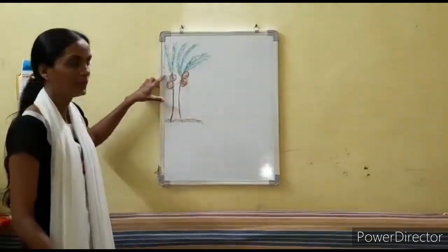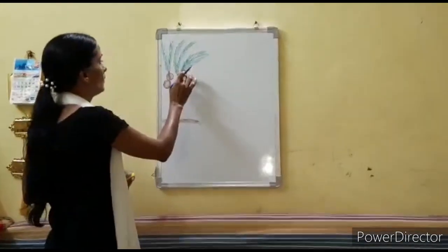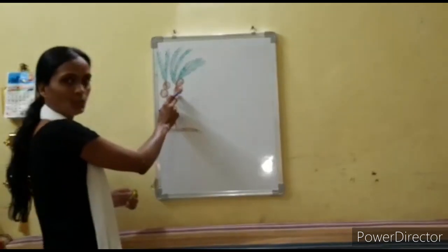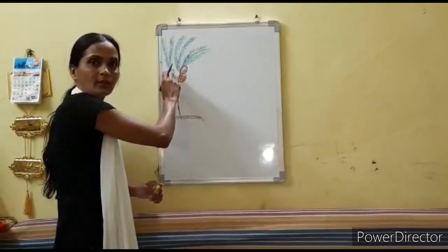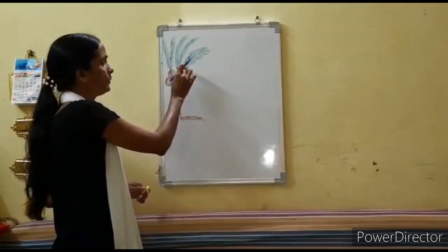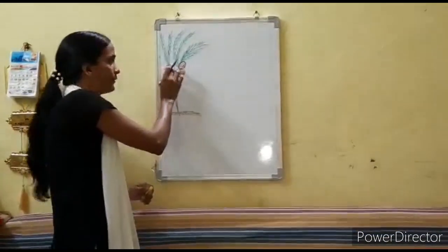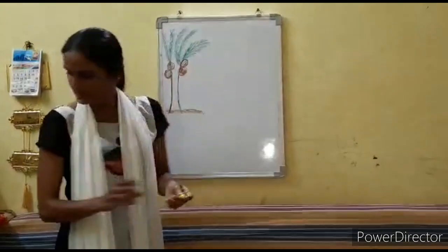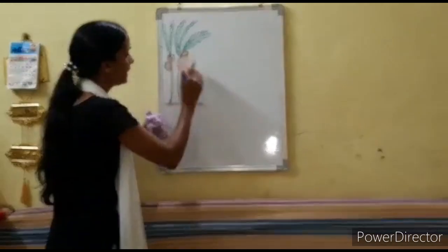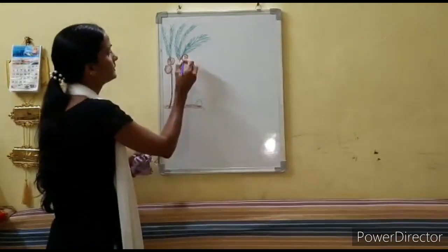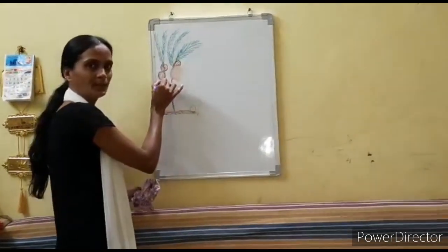Now children, this is a coconut tree with 4 coconuts on it. Let's count how many coconuts are there. 1, 2, 3, 4 coconuts. How many coconuts? 4 coconuts. Count once again. 1, 2, 3 and 4. Yes. One coconut fell down. How many left? Let's count. 1, 2, 3.